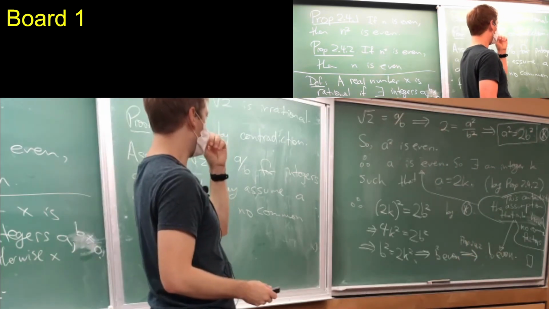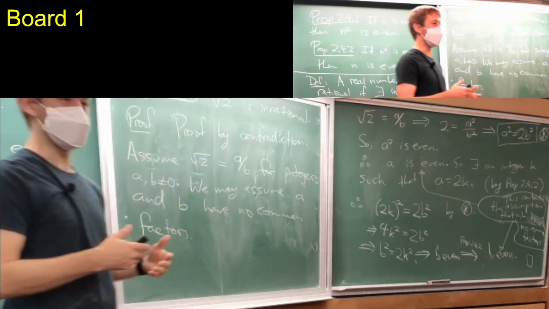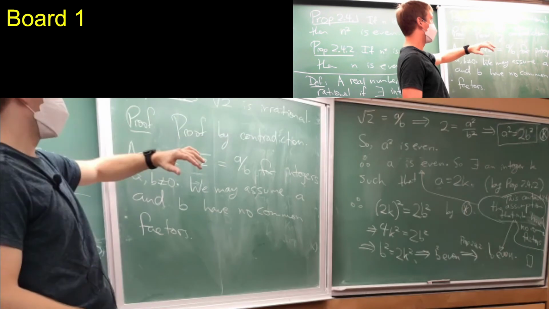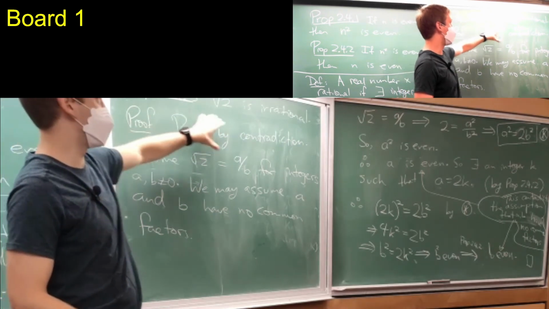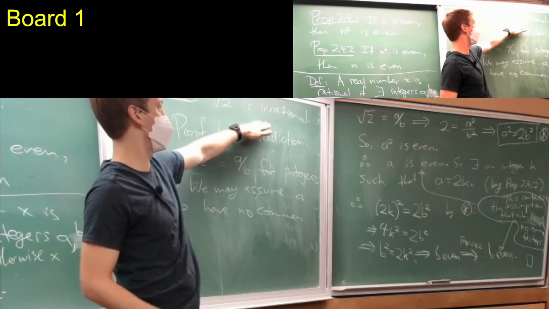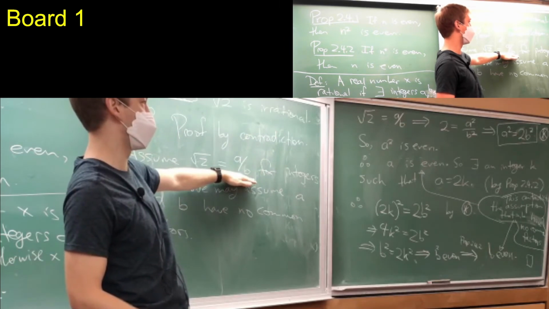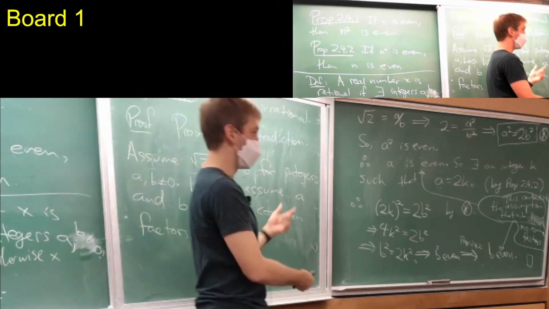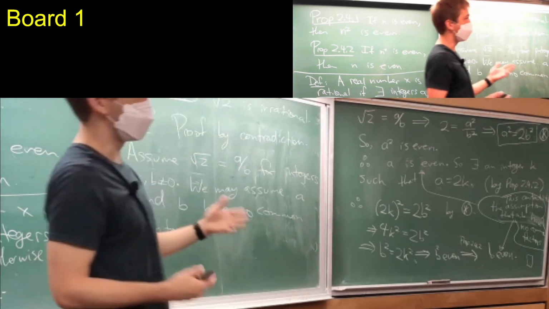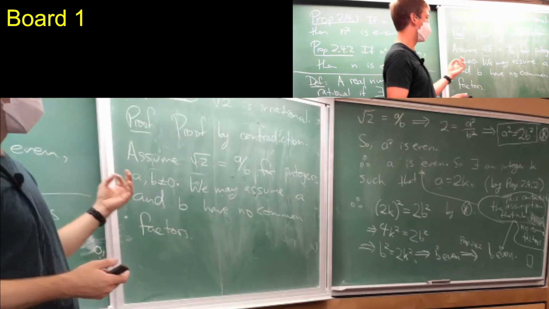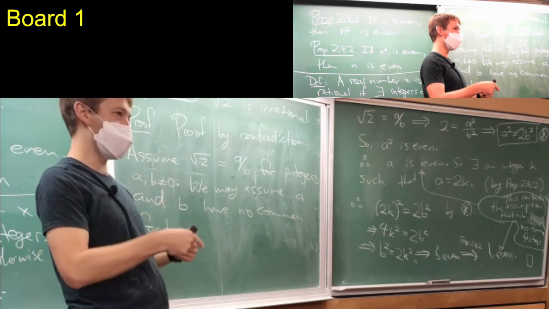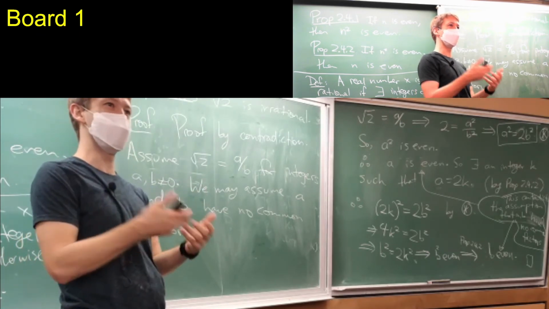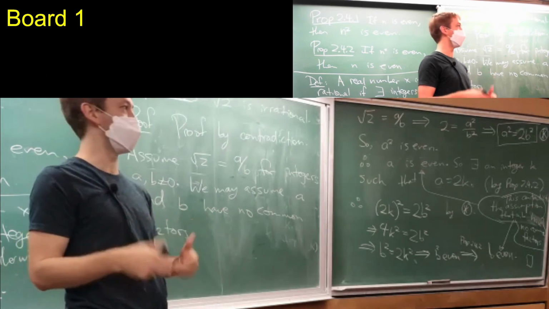Everything seems a bit backwards here, but the way proof by contradiction works is, I start by assuming that this is false, which means I'm assuming it's rational. And then we do all of these steps to get to a contradiction. Our contradiction is that a and b have no common factors and a and b have 2 as a common factor, which is basically a statement and its negation.